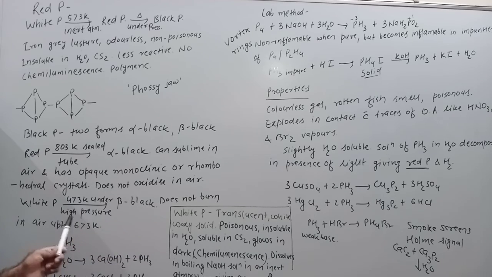It does not burn in air up to a temperature of 673 Kelvin. Clear? So this is all about the different allotropic forms of phosphorus. Now after that, we'll be dealing with phosphine in the next section.